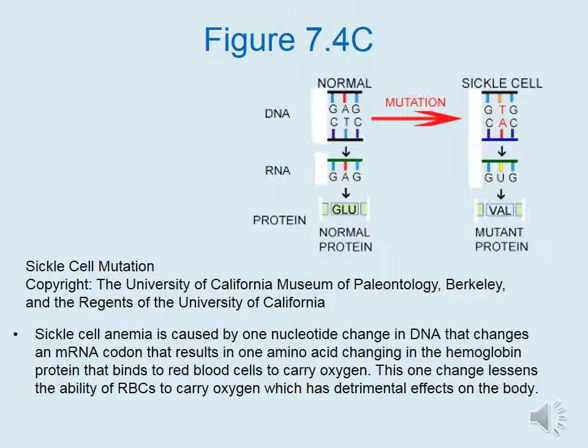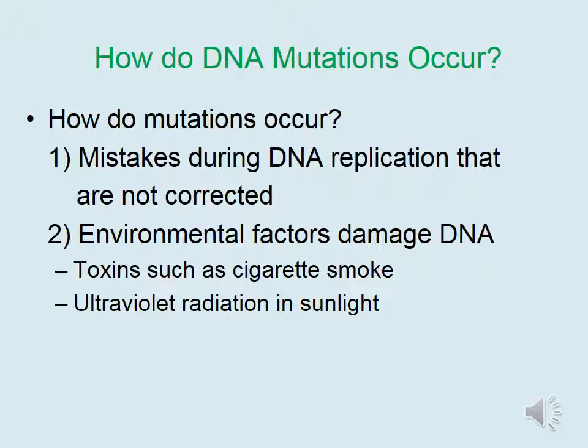Sickle cell anemia is caused by one nucleotide change in DNA that changes an mRNA codon, which results in one amino acid changing in the hemoglobin protein that binds to red blood cells to carry oxygen. This one change lessens the ability of red blood cells to carry oxygen, which has detrimental effects on the body.